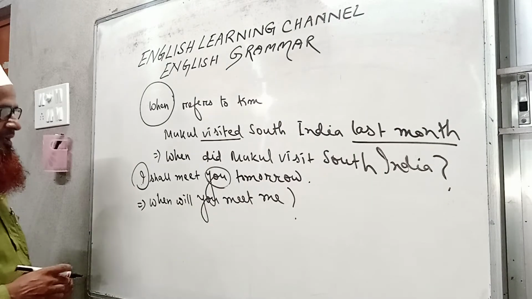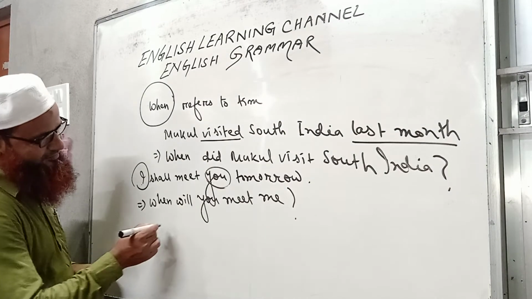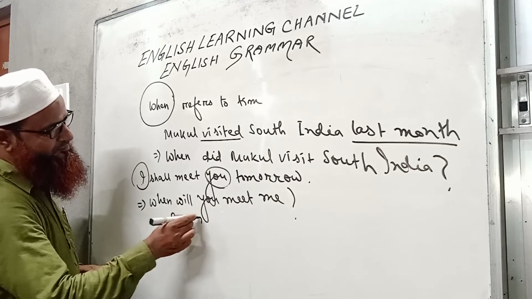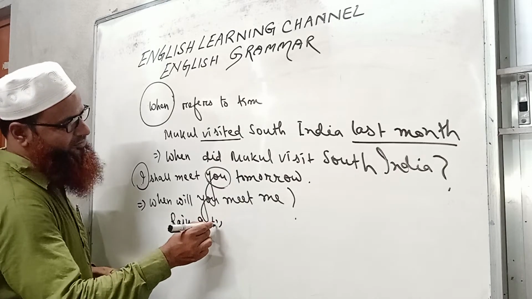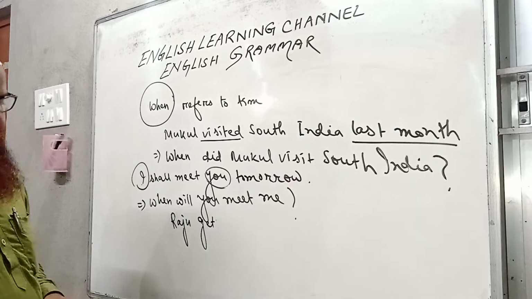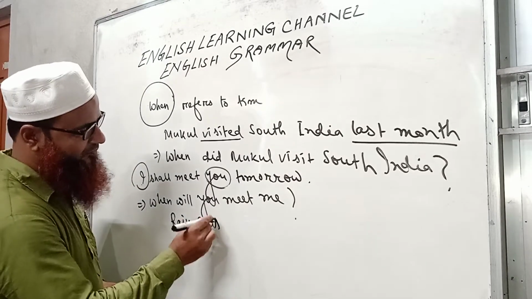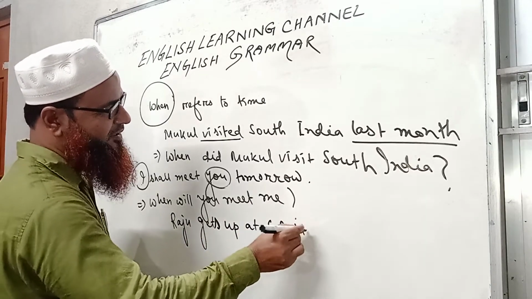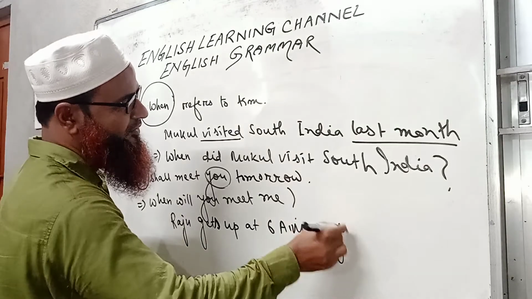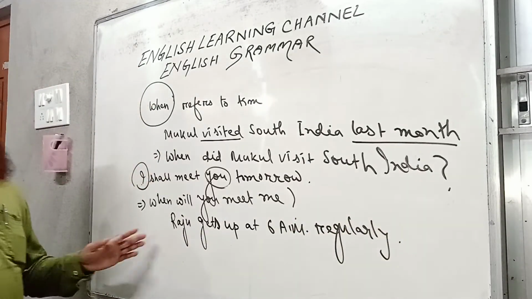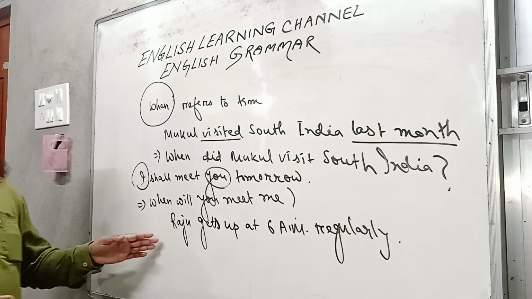Okay. Now you can say Raju gets up at 6 a.m. regularly. So here also there is a time, that is 6 a.m. So we have to use when for asking question.